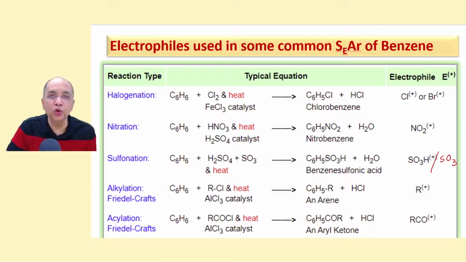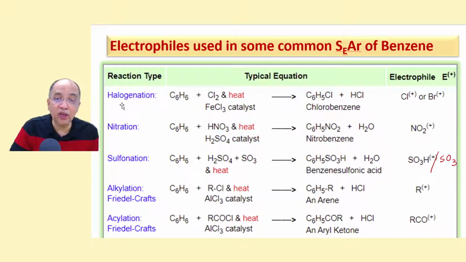Now I will show you benzene can undergo several types of electrophilic substitution, SEAr, with different electrophiles. These electrophiles are produced from the reagents. If you take chlorine and FeCl3 as the catalyst, chlorine is the reactant, FeCl3 is a Lewis acid catalyst, then that will generate Cl+. If you take Br2 and FeBr3, then Br+.